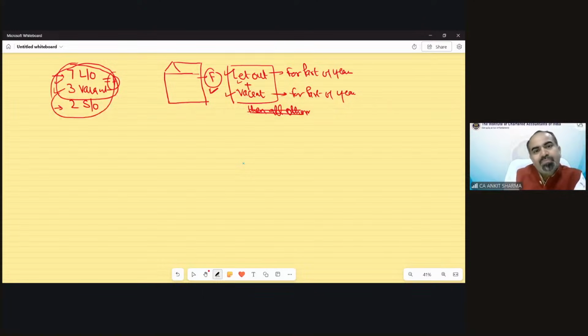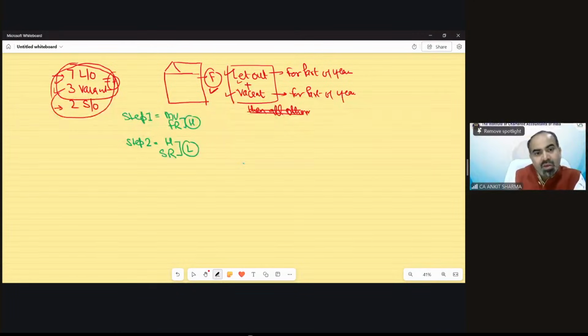So now you can see the solution process: step number 1 is the same as per case D, municipal value, fair rent, whichever is higher. Step 2, this higher value needs to be compared with standard rent, and whichever is lower. Step 2 is also the same. Now only step 3 is going to be changed. Now step 3 says the lower value, what we have received from there.